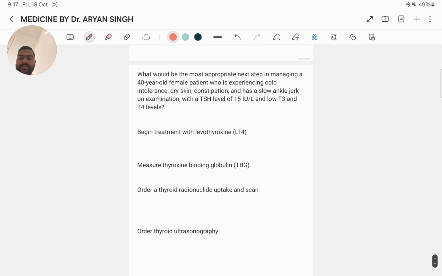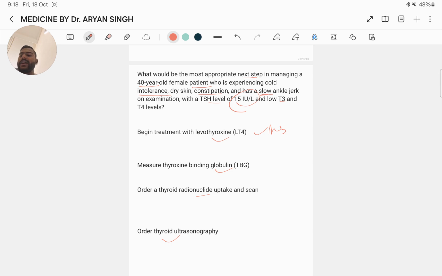Next question. What would be the most appropriate next step in managing a 40-year-old female patient who is experiencing cold intolerance, dry skin, constipation, and has a slow ankle jerk on examination with a TSH level of 50 and low T3 and T4? Begin treatment with levothyroxine, measure thyroxine binding globulin, order a thyroid radionuclide uptake and scan, order thyroid ultrasonography. Here the correct option is A, begin treatment with levothyroxine.